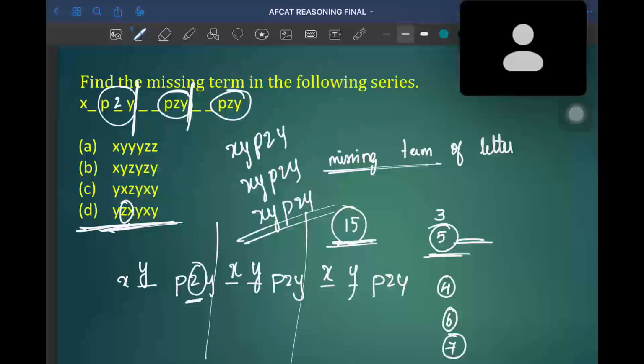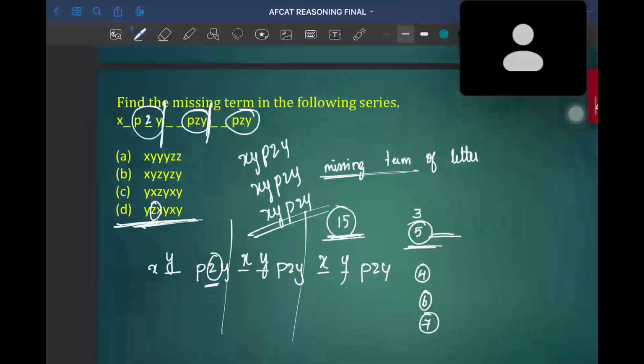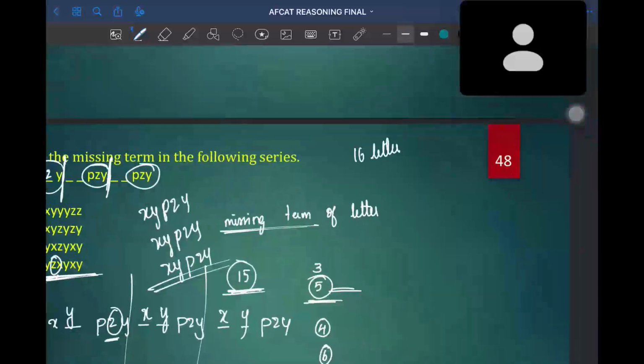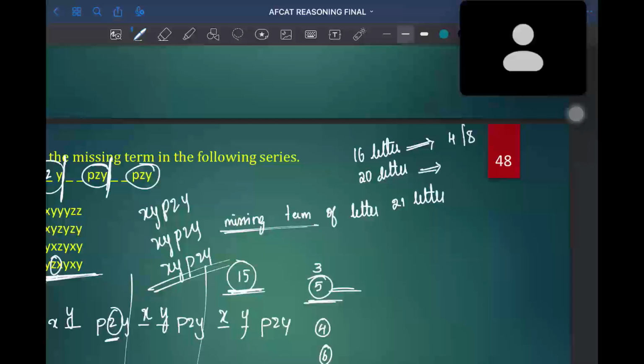In a similar way, you'll get different kinds of questions where you can find 16 letters, or 20 letters, or 21 letters. If you get 16 letters, it will be in a series of either 4 or 8. If you get 20 letters, it will be in a series of 4 or 5. With 21 letters, 99% it will be a 7-letter series.